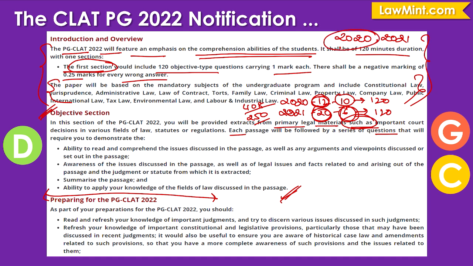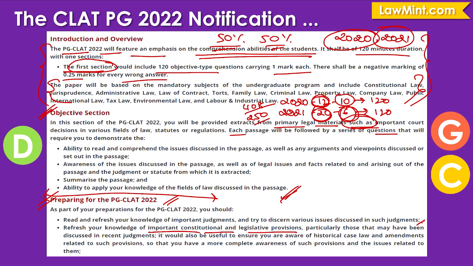And as we have seen in 2020 and 2021, roughly 50% of the questions will be direct, where the answers will be based on the information provided explicitly within the passage, and around 50% of the questions would be external or general questions, where the information is not available within the passage. Moving on, if you look at the preparation part for CLAT PG 2022, they're saying that you should read and refresh your knowledge of important judgments and try to discern various issues discussed in such judgments. And they're also asking you to refresh your knowledge of important constitutional and legislative provisions, and particularly those that may have been discussed in recent judgments.